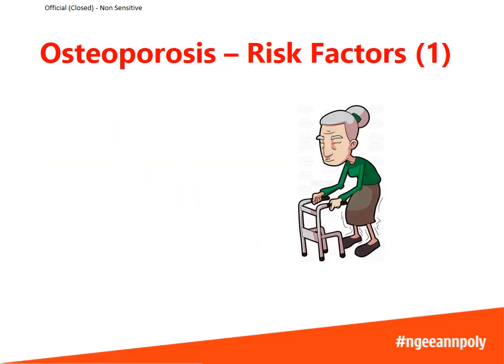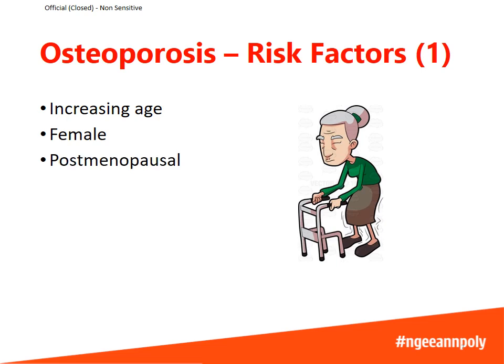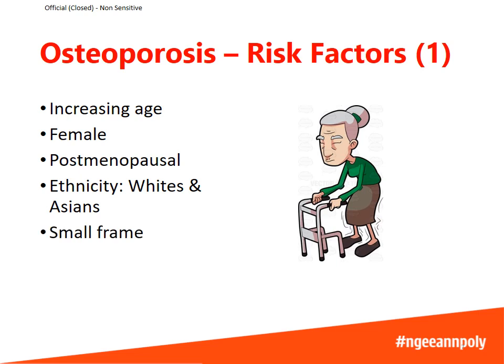There are quite a number of risk factors for osteoporosis. Here are some that are not modifiable: increasing age, female, postmenopausal, ethnicity, so whites and Asians tend to get osteoporosis more often, having a small body frame, and family history.